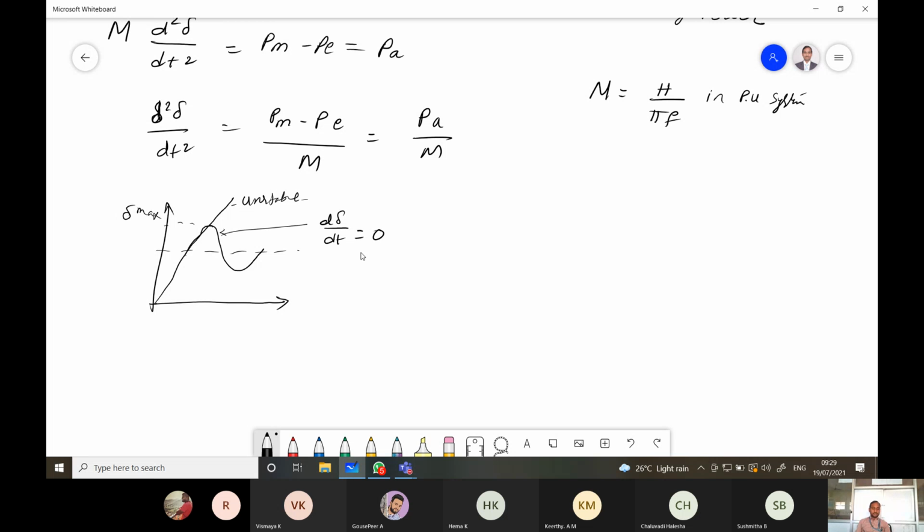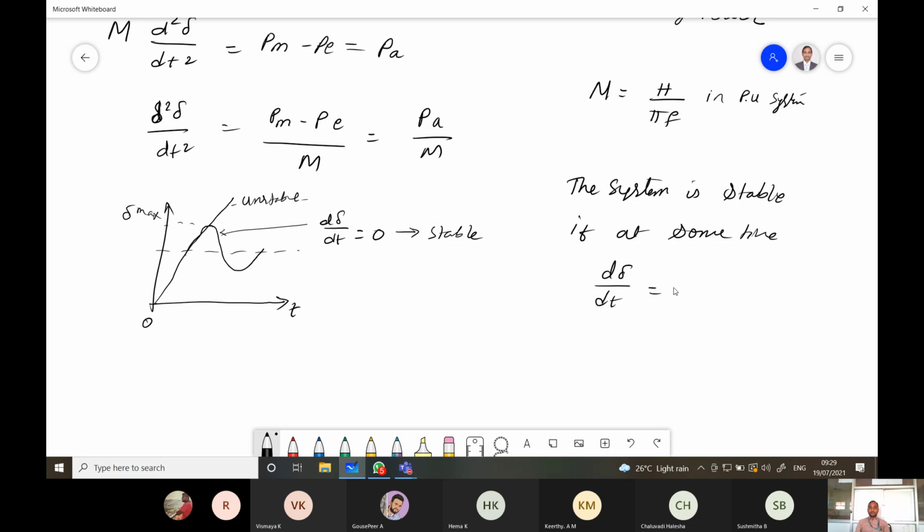If it is 0, then it will come back to the stable position. Okay. So with respect to t, the system is stable if at some time d delta by dt is equal to 0.